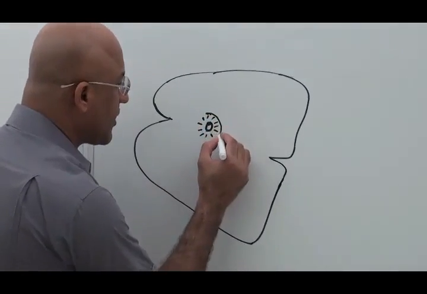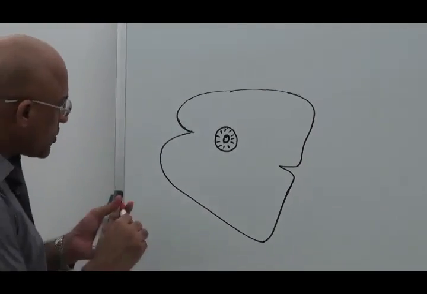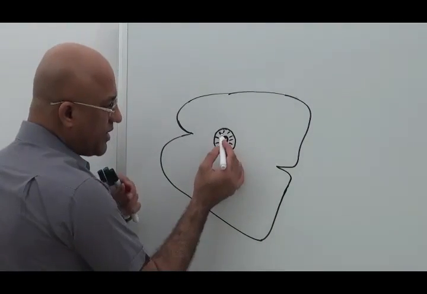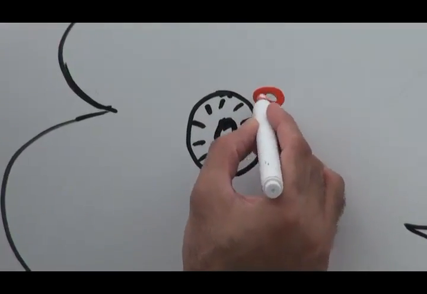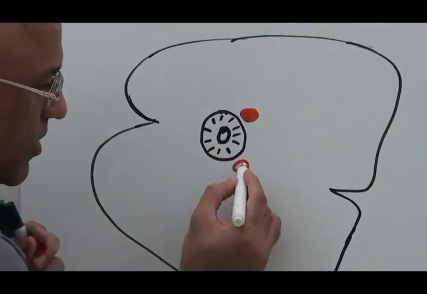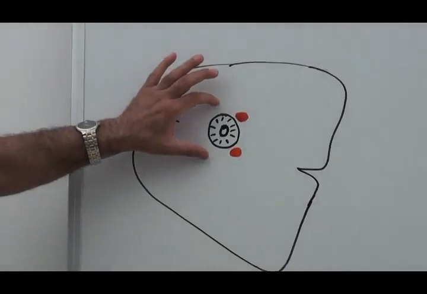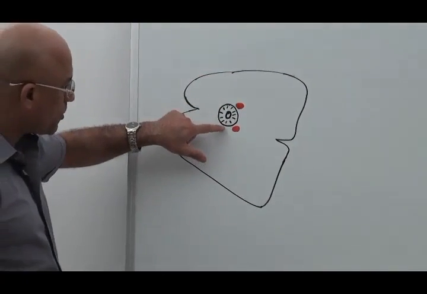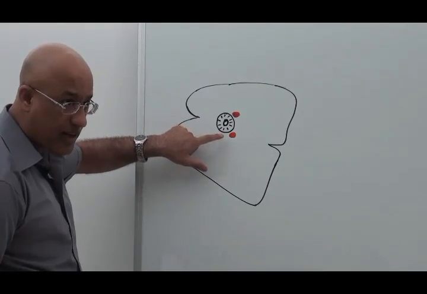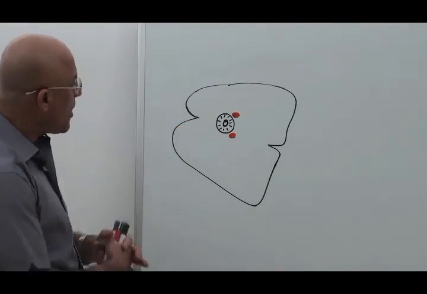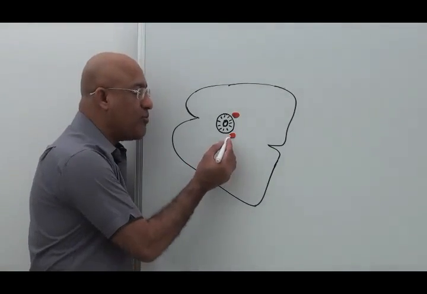Now, if this is the central gray matter, where exactly is the fourth nerve nucleus located? The fourth nerve nucleus in the midbrain is present exactly here, on the lateral side. So you can say it is very near to the periaqueductal gray matter or central gray matter in the midbrain. Now, from here, the fourth nerve fibers course backward.